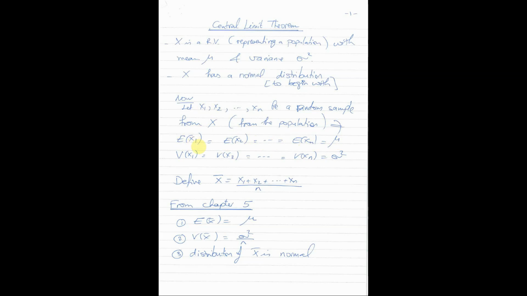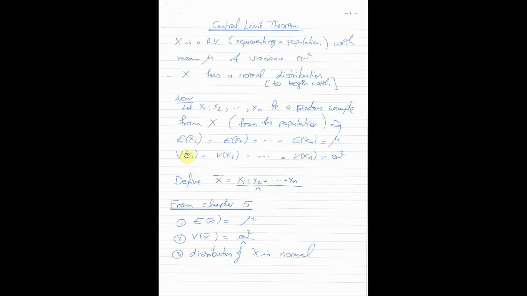Now, what was x1 again? x1 was the GPA of the first student in my sample. What is the value? Of course, it depends on the sample. And since the sample is chosen at random, on average, the value of x1 is the same as the population mean. So in short, x1, x2, until xn are all random variables that are drawn from the same population. That's why their expectations are all the same, which is equal to mu. Likewise, using the same argument, the variance of x1 is the same as the variance of x2, and so on, the same as the variance of xn, which is equal to sigma square, the same as the population variance.